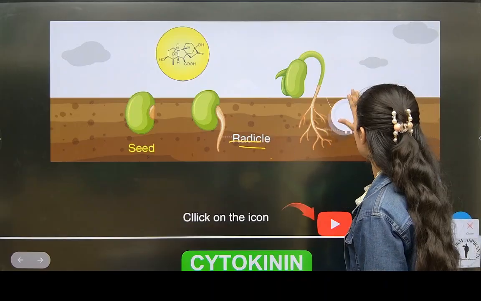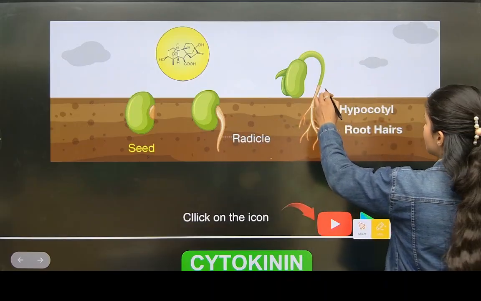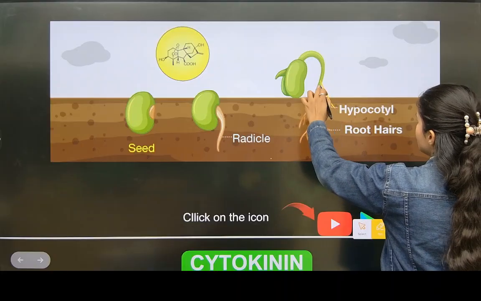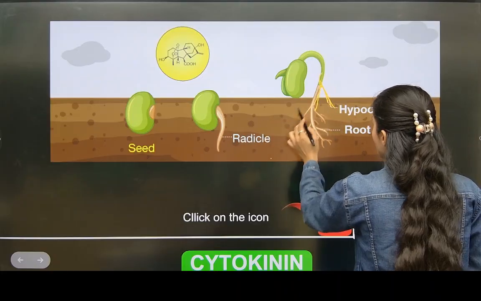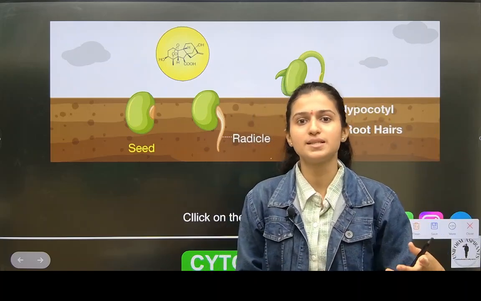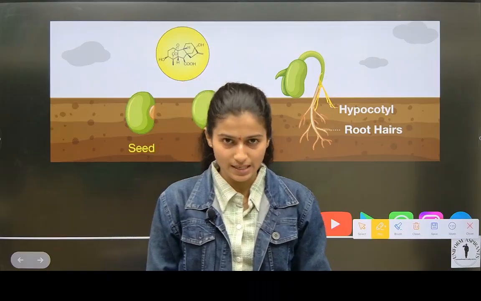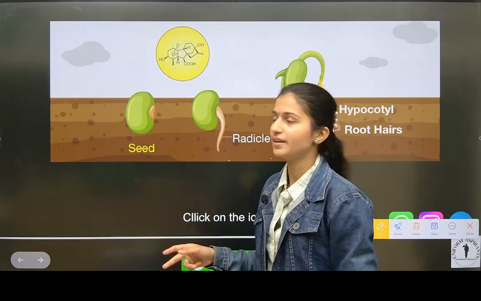The hypocotyl is this upper part, and these are roots here. From here the stem starts, green in color. When you sprout pulses, that small sprout comes and then goes down; we call it the radicle.